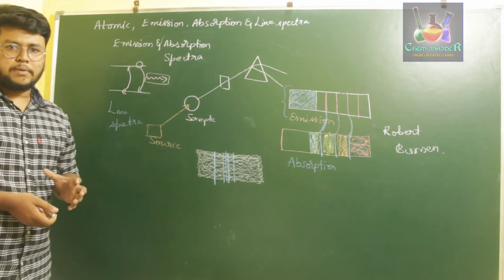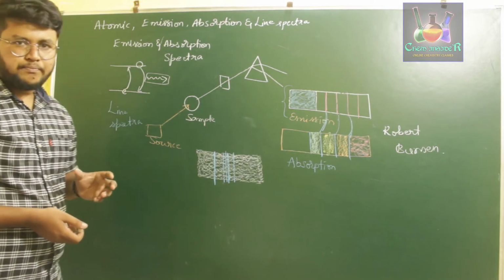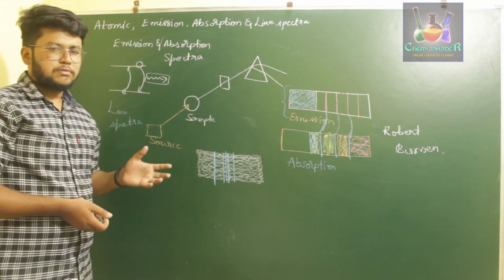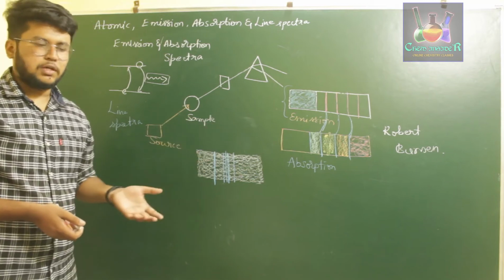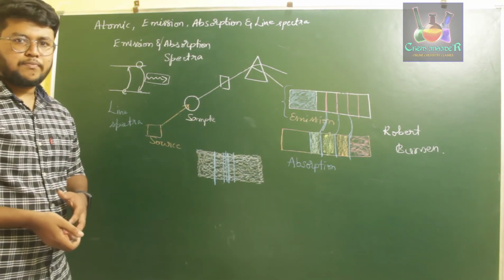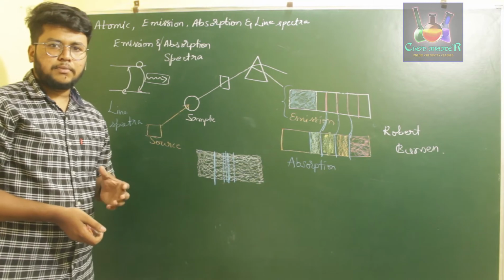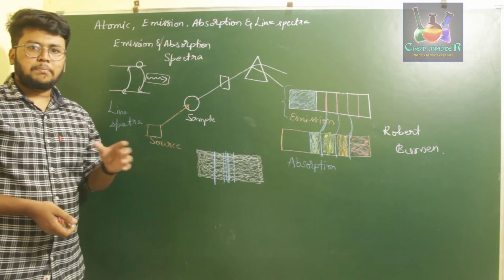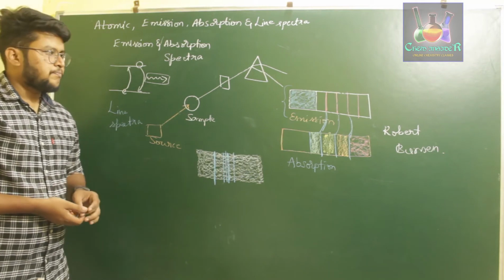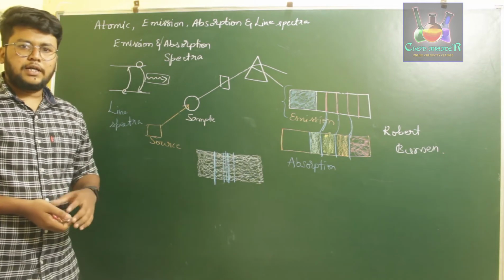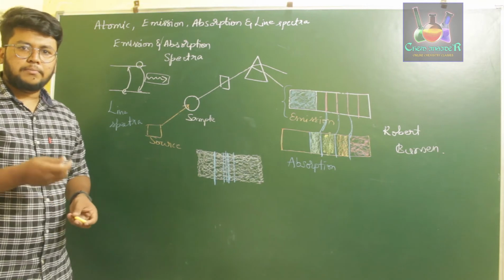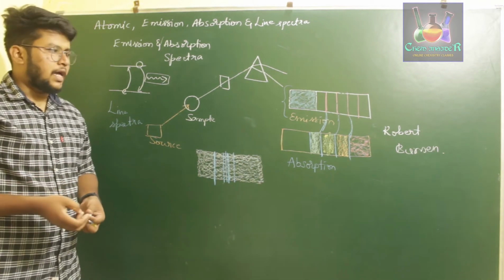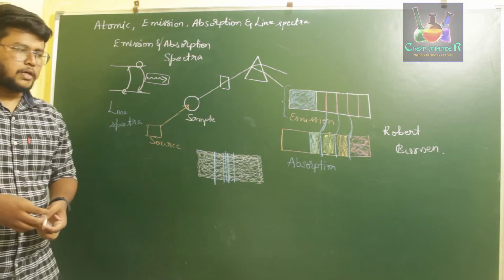If you are determining or discovering a given atom in its gaseous phase, depending upon the different atomic spectra, that may be emission spectra or absorption spectra or line emission spectra, etc. If you are studying a given atom or any molecule using spectral studies, then that particular study is called spectroscopy. So Robert Bunsen used spectral studies in order to determine or discover certain elements, like for example indium, gallium and certain other elements.